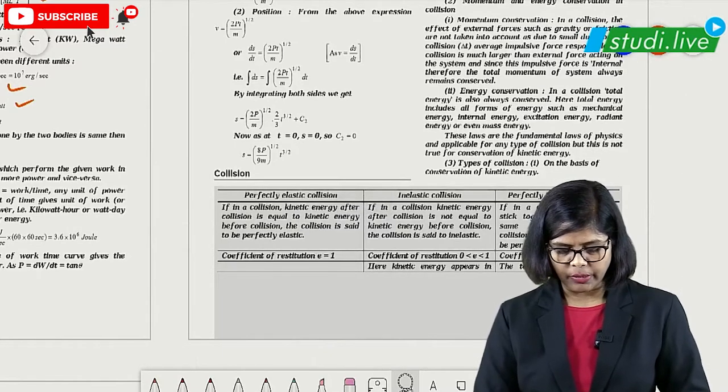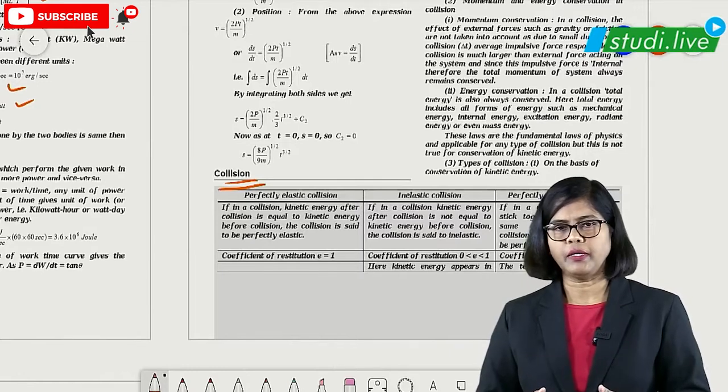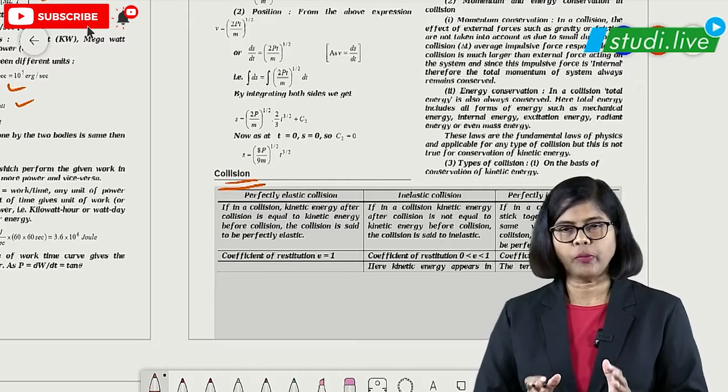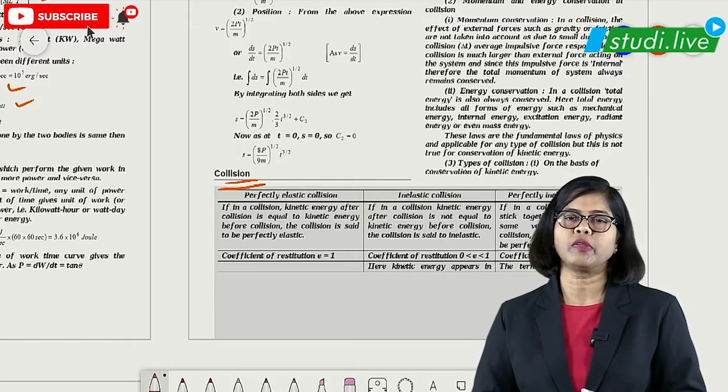This particular collision part we are going to study in the next part. This is a completely independent chapter which we have to finish off. I hope you are clear with work, power and energy, which is an important concept, and the questions will be based on that.